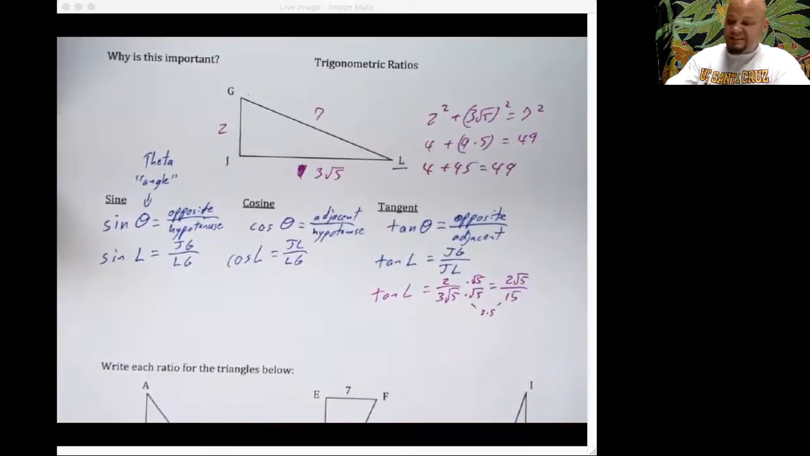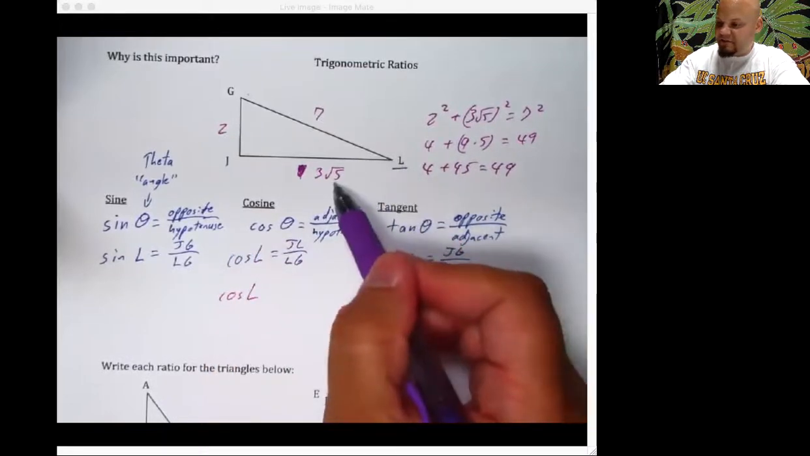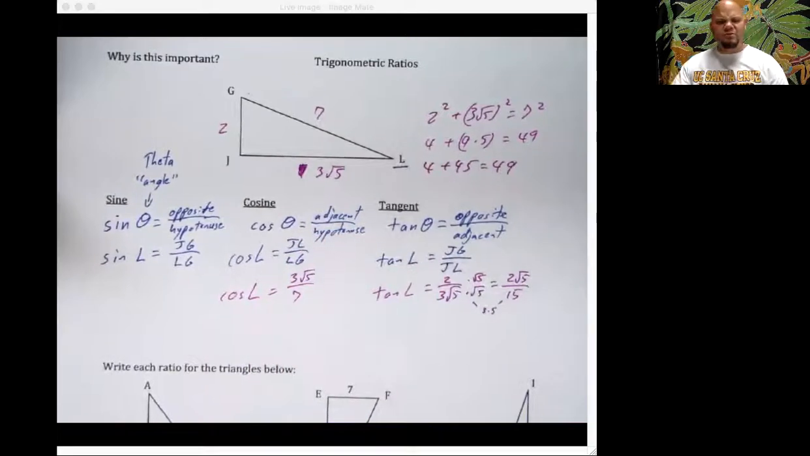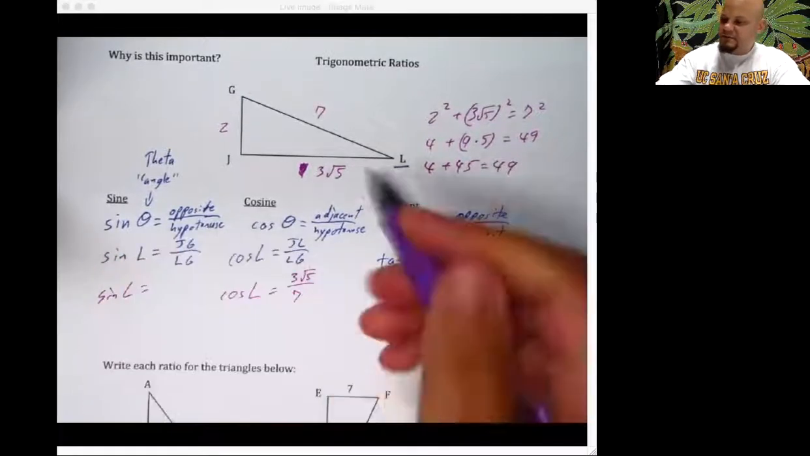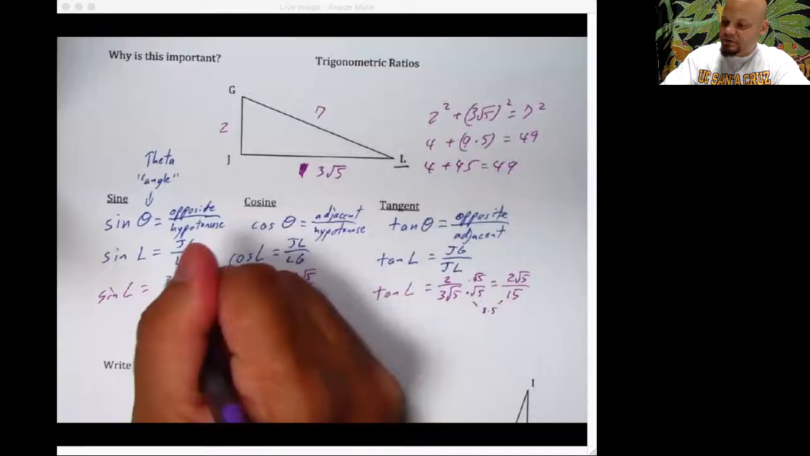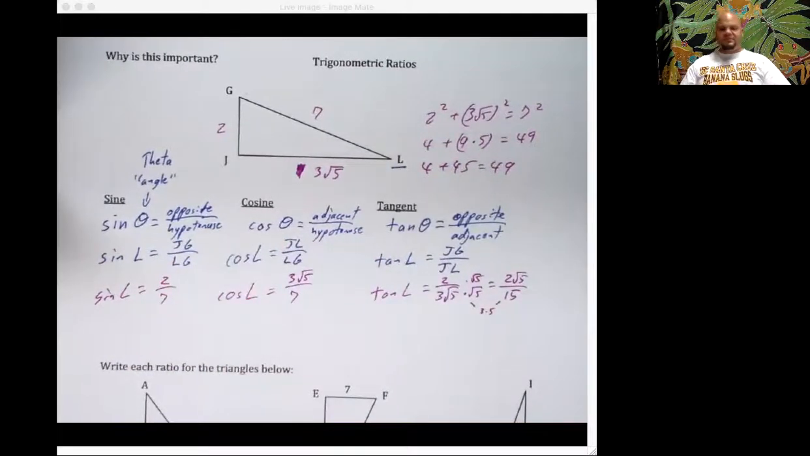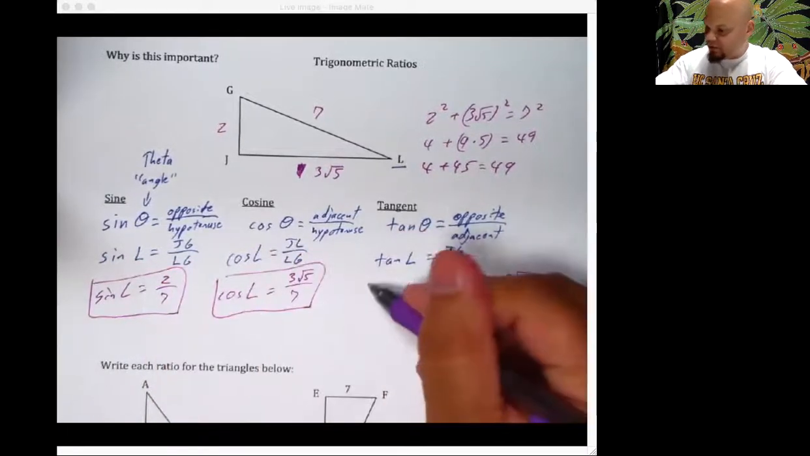Let's try it again on cosine. My cosine of L, and from this angle, I'm going to go here, 3 root 5 over 7. Ms. Beal, do I have to multiply by root 5 this time? No, there's no denominator to rationalize. And it doesn't reduce. We're good to go. That's all we had to do. Then sine L is equal to JG, that's 2 over LJ, which is 7. Once again, doesn't reduce, super easy. That's how these work. This is the whole ratio, the whole thing.